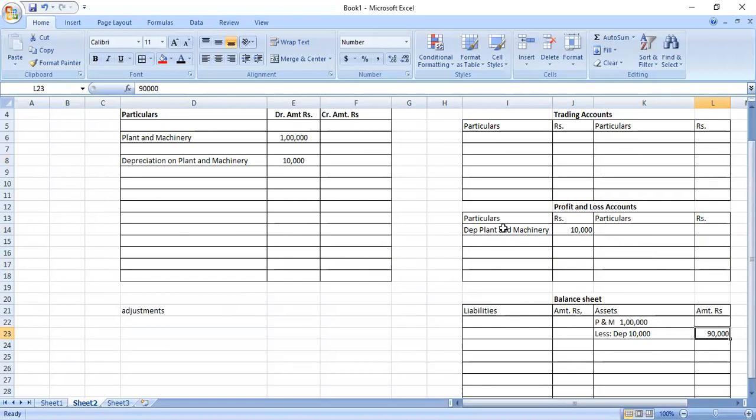Is it correct treatment? Yes. Yes, sir, it is correct. It is correct. Okay, then. And if it is a marks question, you will get 0 marks. Do you agree? I will give you 0 marks. If you do the same treatment, that means you do not understand trial balance and adjustments.